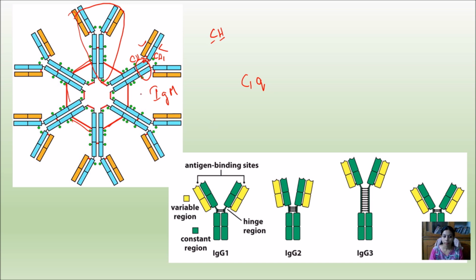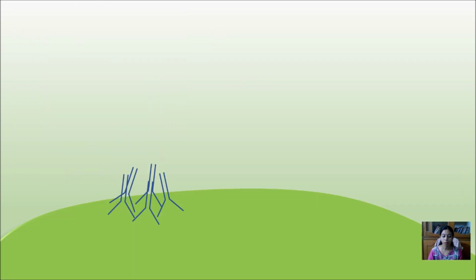Being a pentameric structure, it is quite easy for the C1Q to interact with a minimum of 3 antibody Fc receptors at the CH2 domain of immunoglobulin M. Here I have just represented the immunoglobulin M structure, where you can see C1q can bind to the Fc receptor of the immunoglobulin M.